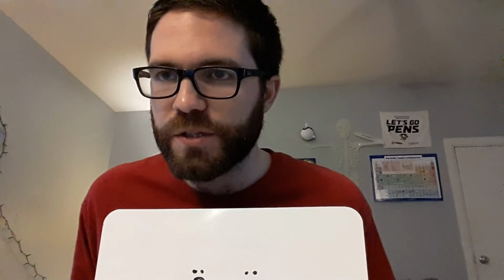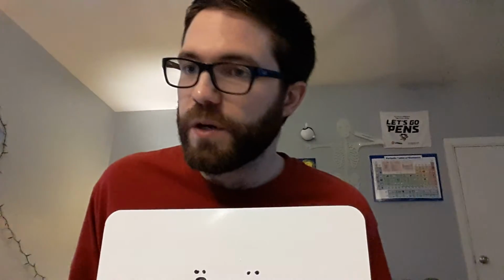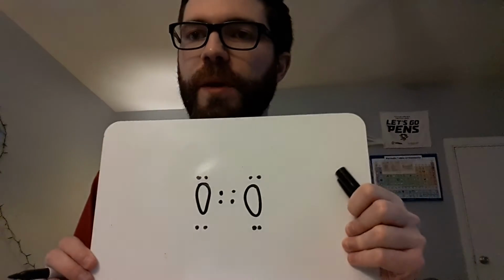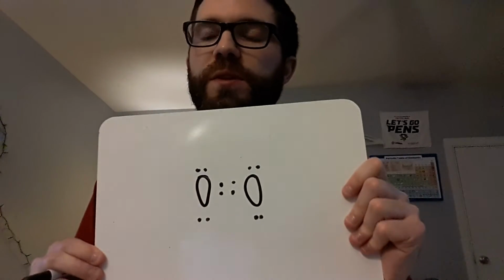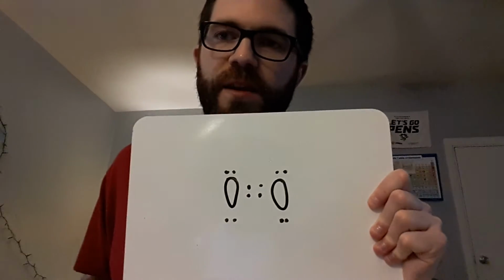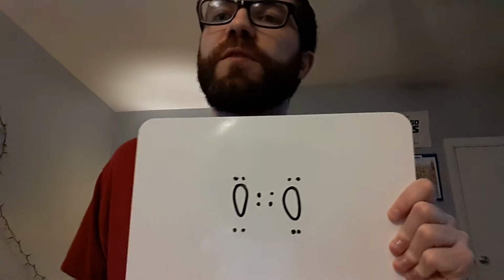Okay? So why would it do this? Why would oxygen want to share two pairs of electrons? Well, one, we know, thanks to honk 1, 2, 3, 4, that oxygen has to form two bonds. And two, remember that both of these atoms, even though they start with 6 valence electrons, want to get to 8. Everything wants to get to 8. Everything wants a full octet.